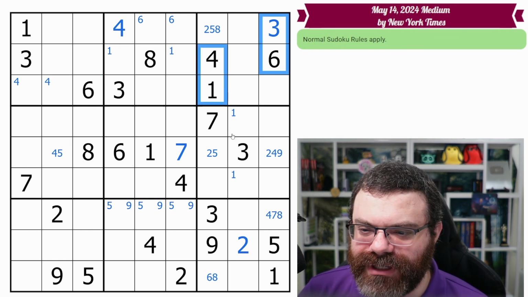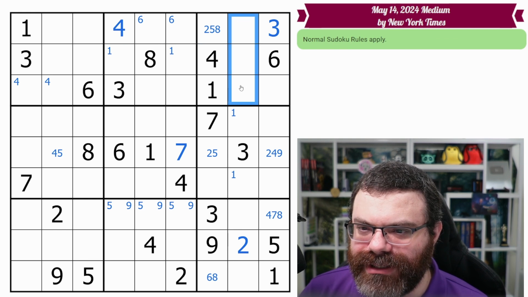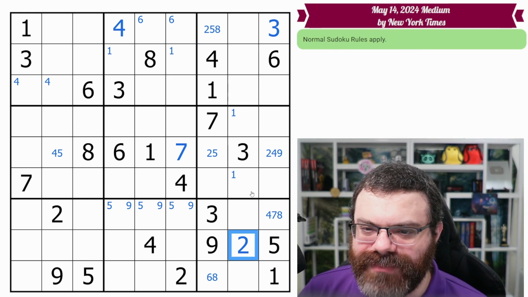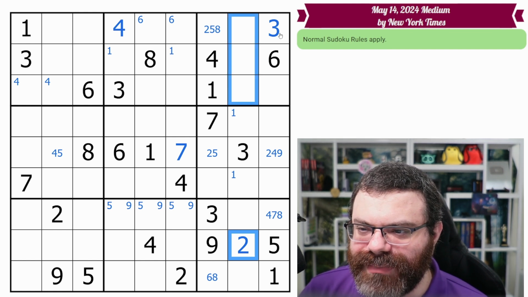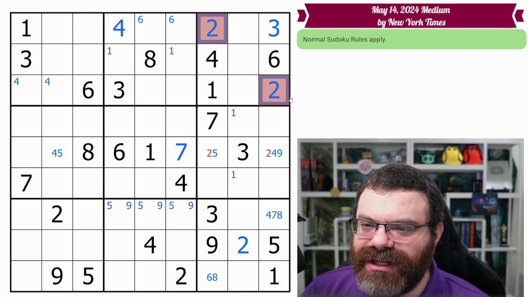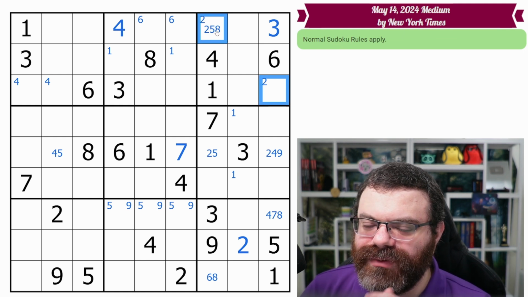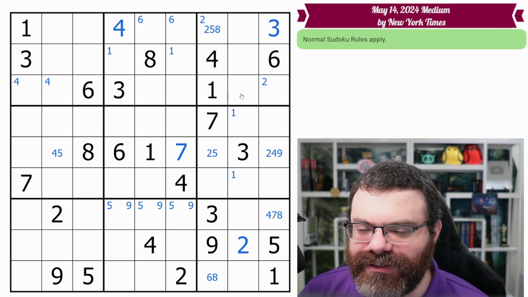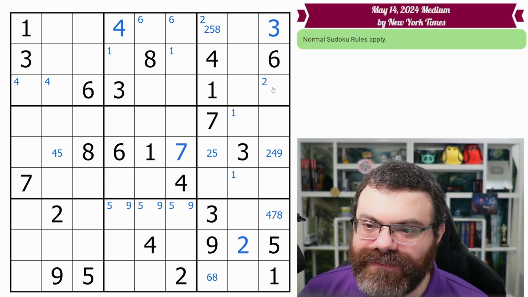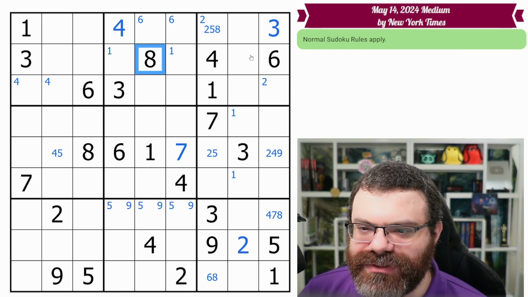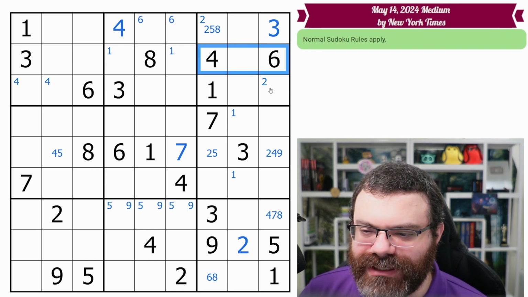We can also look vertically here because there is a hole here, right? So the 3 or the 2. So actually we found something. It's not amazing, but this 2 does look up here and none of these are 2. So actually 2 has been reduced to 2 places in this box. And that's the kind of thing we're looking for. We're looking for any opportunity to do more pencil marking or place a digit if we can find that. So there's nothing else really looking into this box in an interesting way. We just have this 8, but it's not interesting in any way.